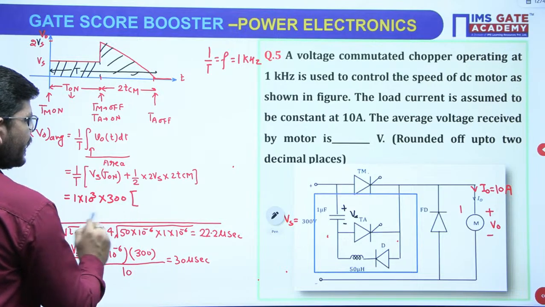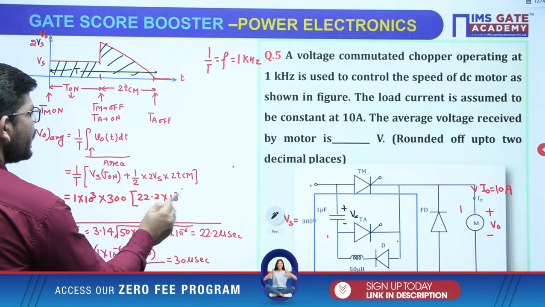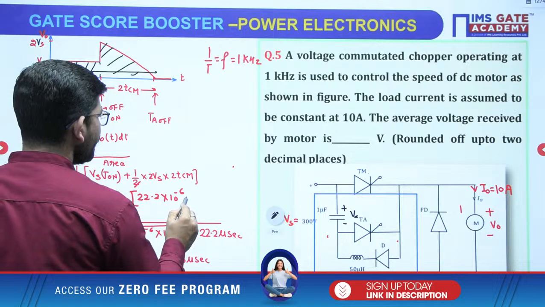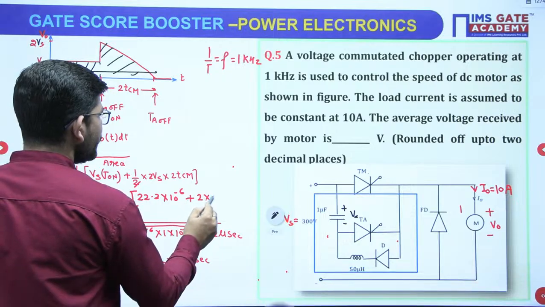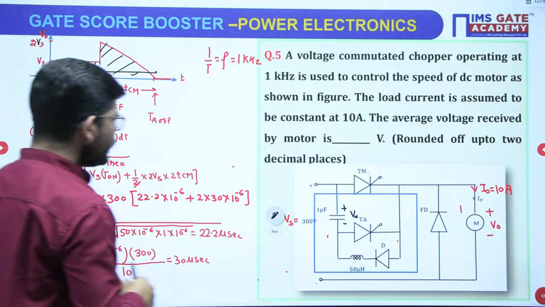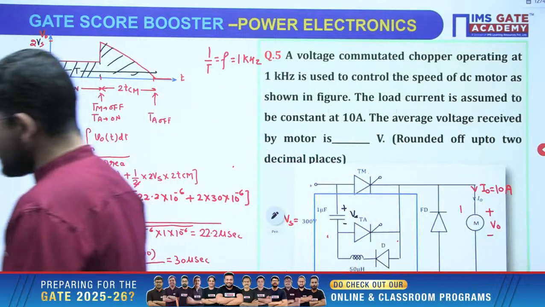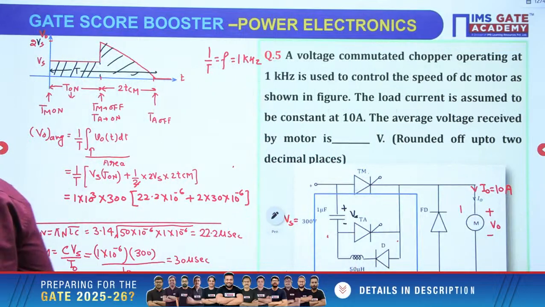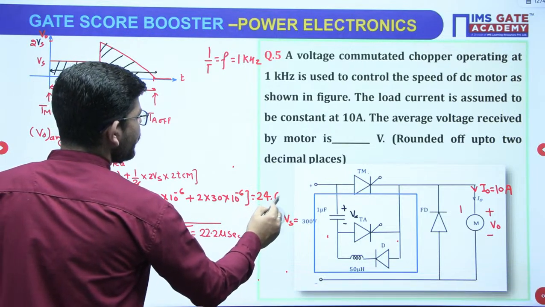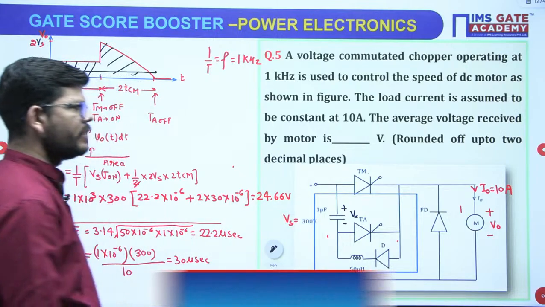Then I have to write T on, which is 22.2 microseconds, right? Then this 2 and 2 I can cancel, okay, and I have to write 2 TCM. So 2 times TCM is 30 microseconds, correct. Now when you will solve this equation, the output voltage that you will be getting is 24.66 volt, right. How many of you are getting this?